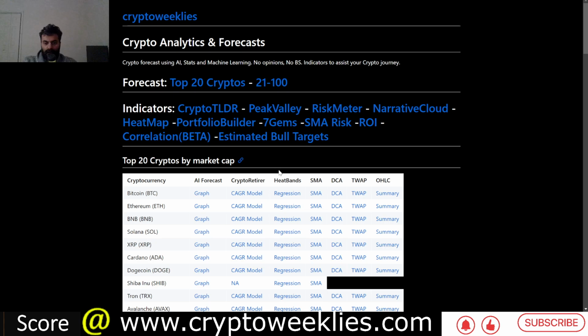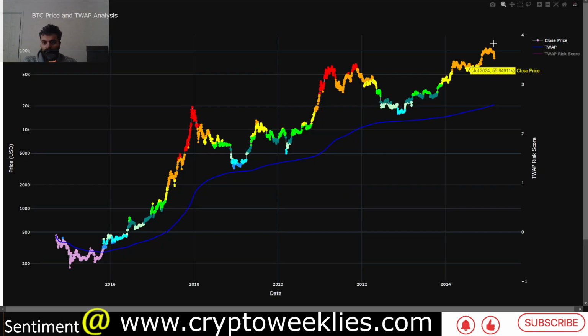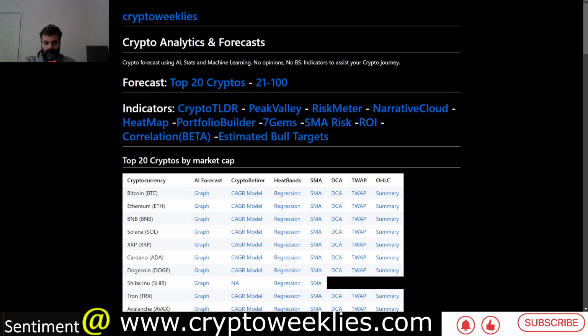If we take the time weighted average price, and I look at how the price is doing with respect to it, the current time weighted average price is around 20k. So about 3.5x to 4x away from the time weighted average price. So in terms of the time weighted average price, there is still some room between the price and the time weighted average price that could signal, if the market were to cool off, there is a possibility that the prices could go down with time.